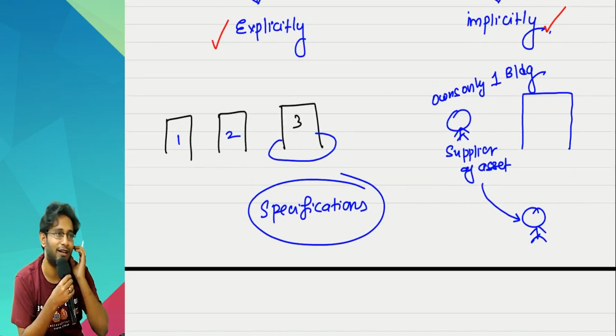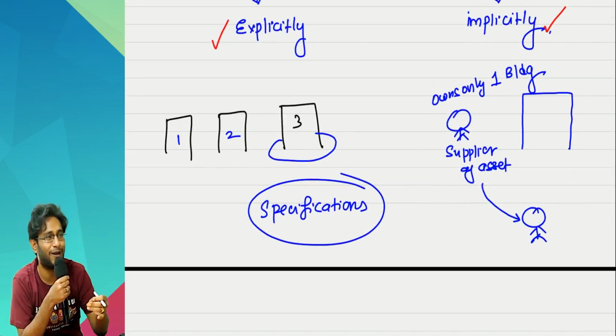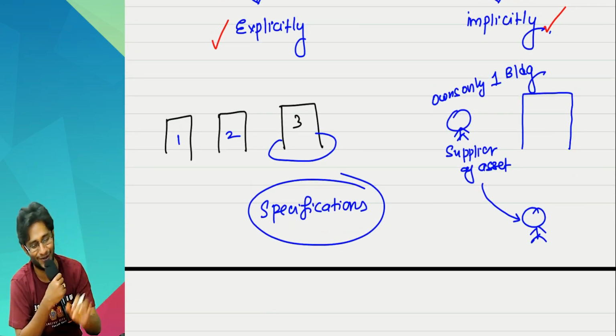Okay, leave it. The point is, about which asset this deal is going to happen, that must be identified in the contract. Okay, number 1. Next thing.